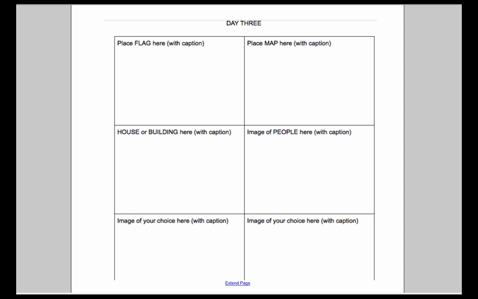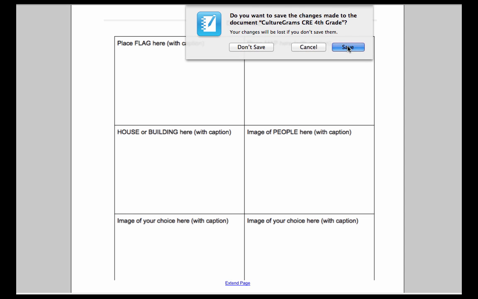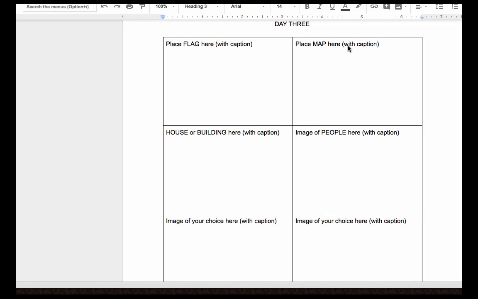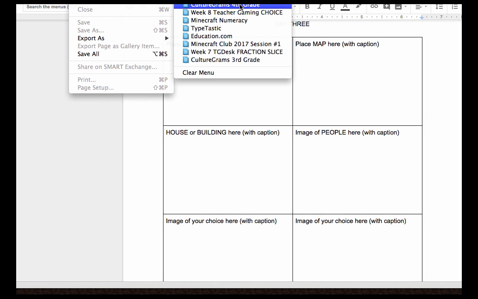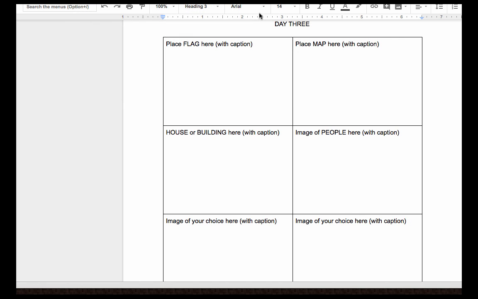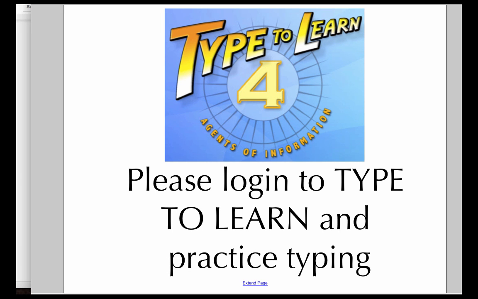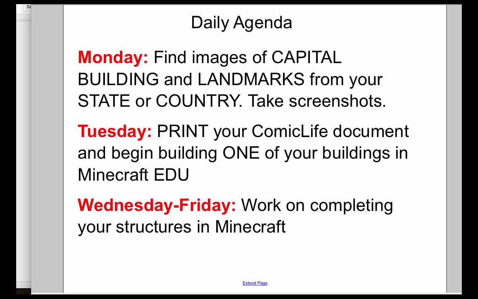And then on week 2, I'm going to save my changes. We then started using a Comic Life document. Let me open that for you here. So then students started doing a little more research about the actual buildings, landmarks, and Capitol buildings. And so this is our essential question for part 2 of this unit. Here's our agenda.